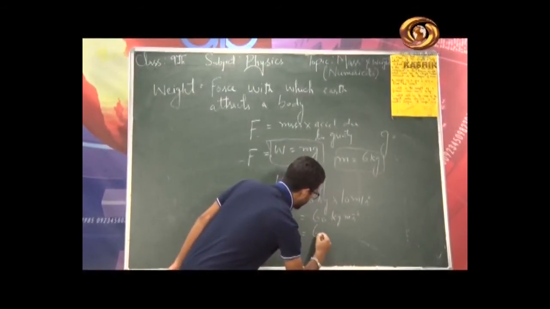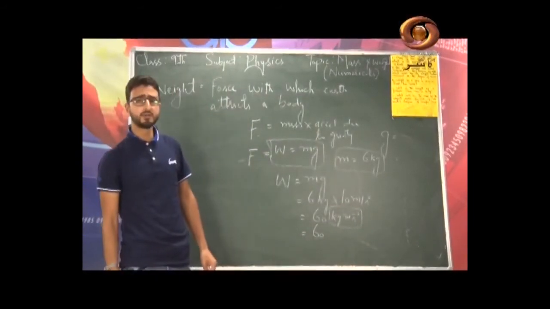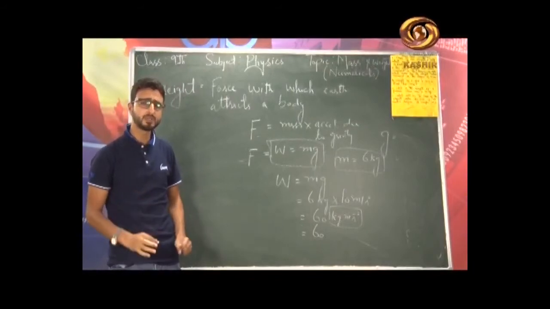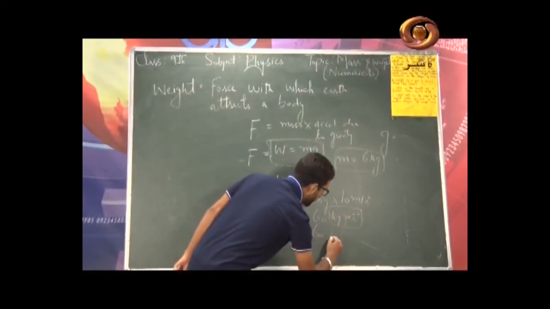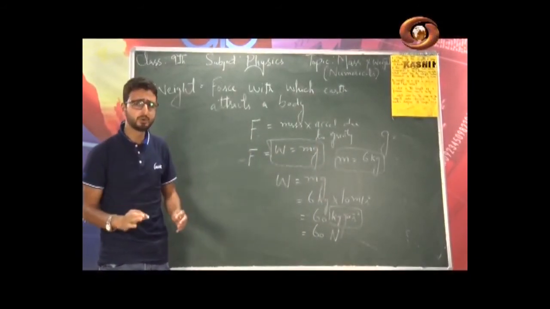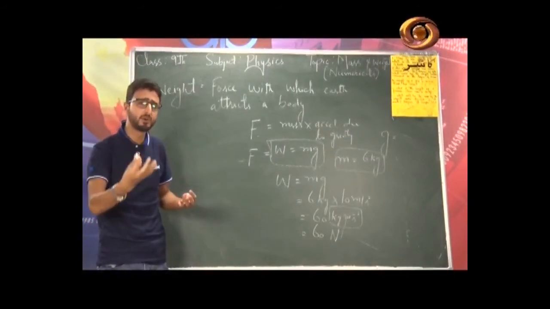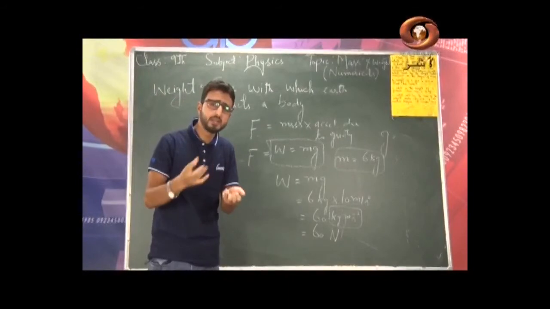You have already discussed the concept of force, SI unit of force, CGS unit of force, and the relation between the two. This quantity basically represents Newton, that is the SI unit of force. It will be same as the SI unit of weight, because weight is nothing but the earth's gravitational pull.